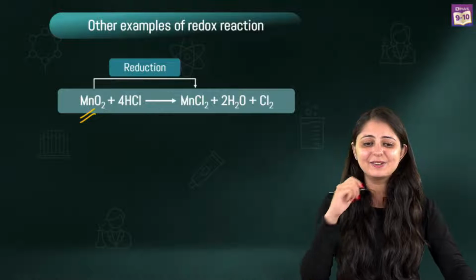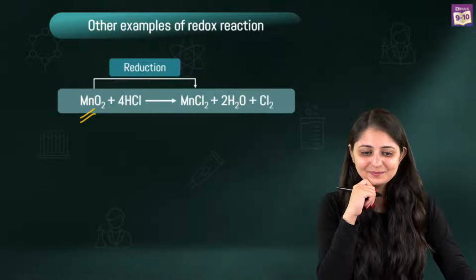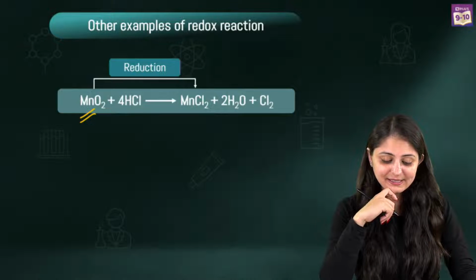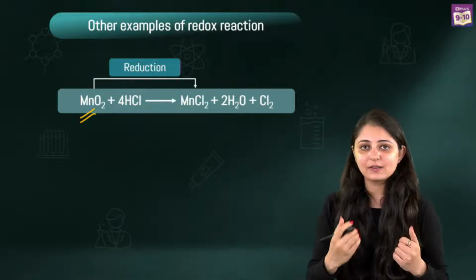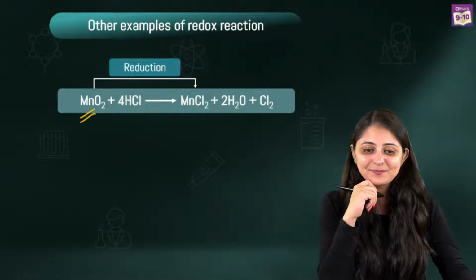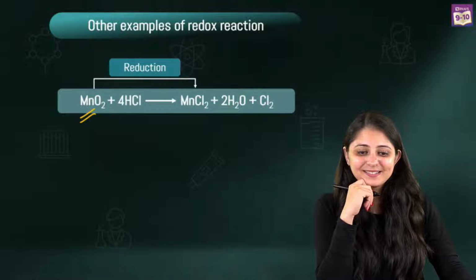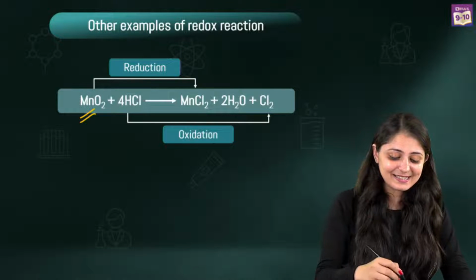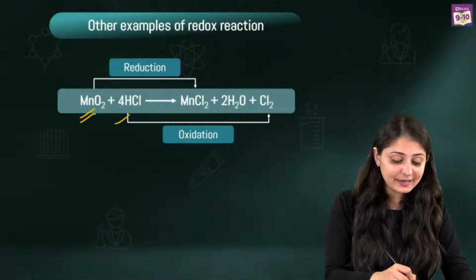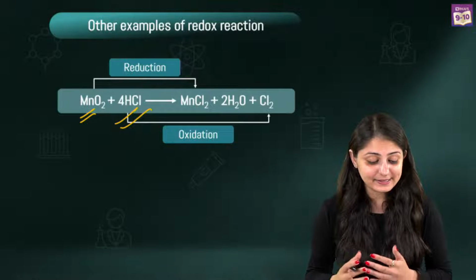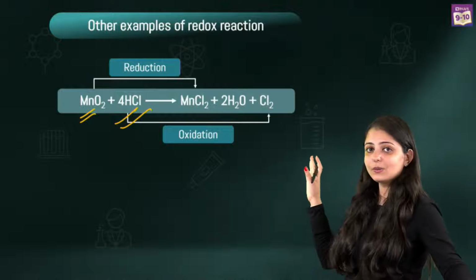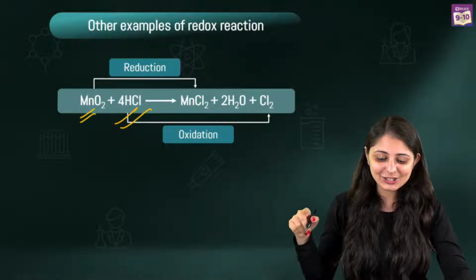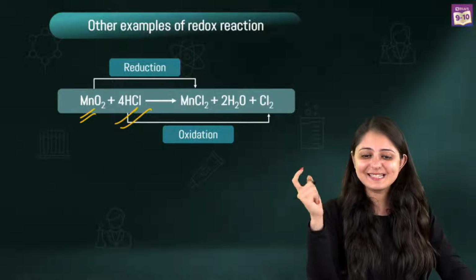Which substance is getting oxidized? If it's getting oxidized, you have to check: is it gaining oxygen or is removal of hydrogen taking place? Let's see. Vivek is the first one to answer HCl. So HCl is undergoing oxidation. So MnO2 is getting reduced, it's undergoing reduction. HCl is getting oxidized, it's undergoing oxidation.